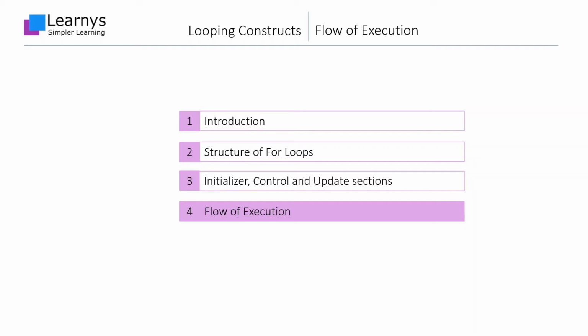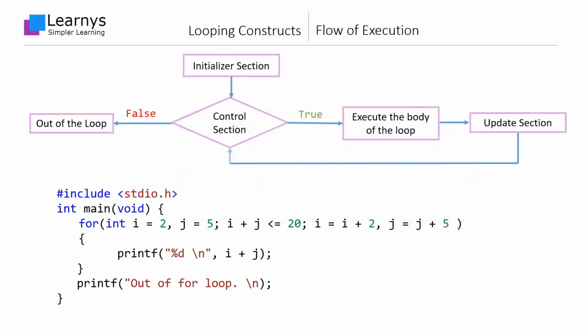Everything discussed so far in the right perspective, we should understand the flow of execution of a for loop, which is our next topic for discussion. By this time, we have fully understood the nature and the impact of entities that may appear between the round brackets following the for loop. Now we will try to understand the flow of execution of a for loop. We will discuss this through an example.